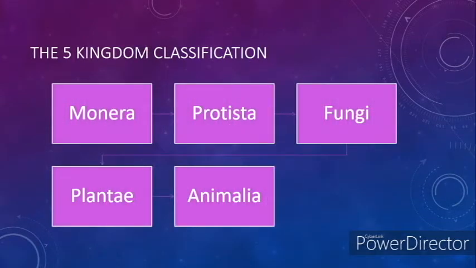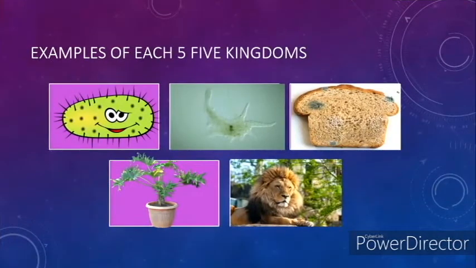The Five Kingdom classification. Organisms are classified in five groups. There are Kingdom Monera, Kingdom Protista, Kingdom Fungi, Kingdom Plantae, and Kingdom Animalia. And we'll be learning about Kingdom Fungi, further bread mold. And these are some examples of each of the five kingdoms.